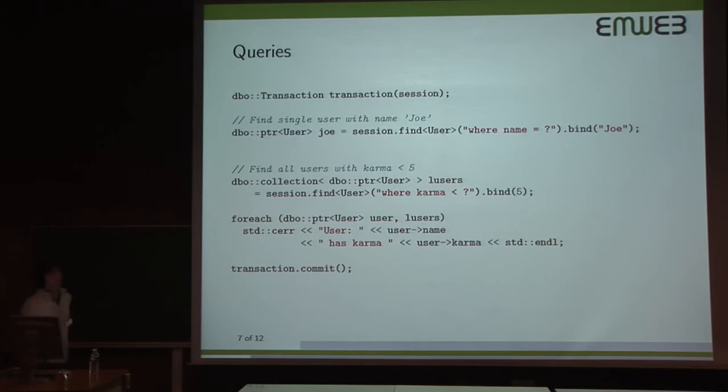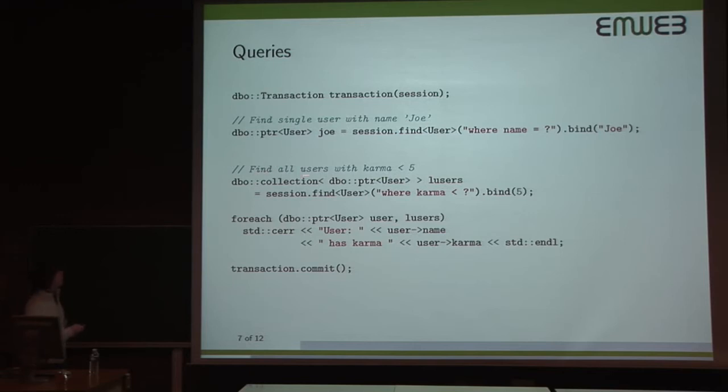Since we expect only one particular user that matches this query, we already coerce the result into a DBO pointer. If this query would have resulted in many results, it would throw an exception. If there is no Joe that matches this criteria, it will return a null DBO pointer, which just behaves like a normal null pointer.